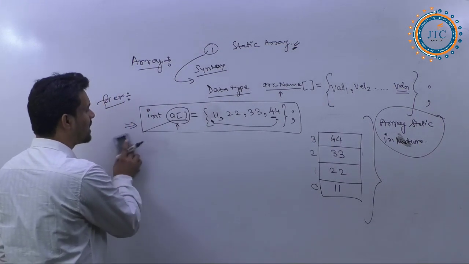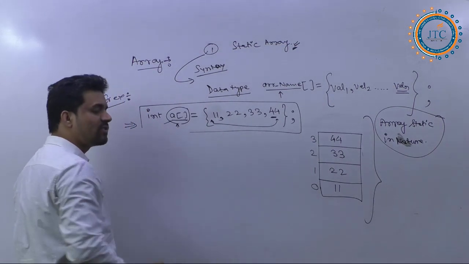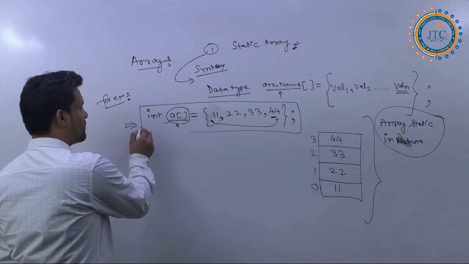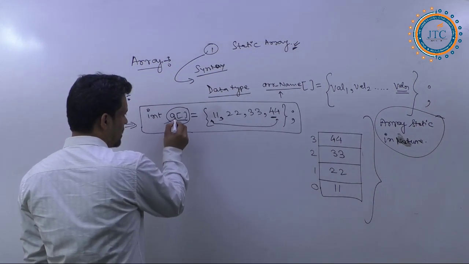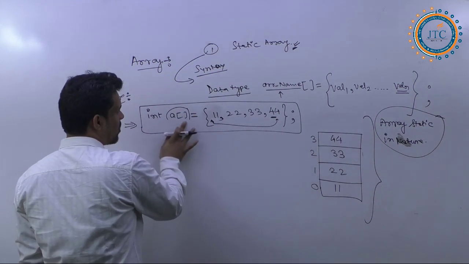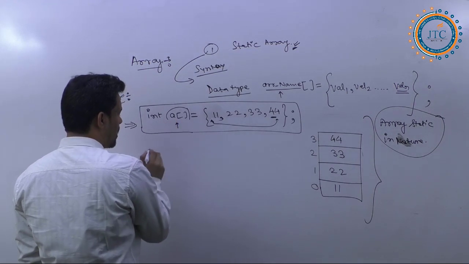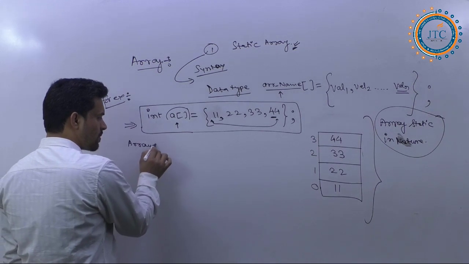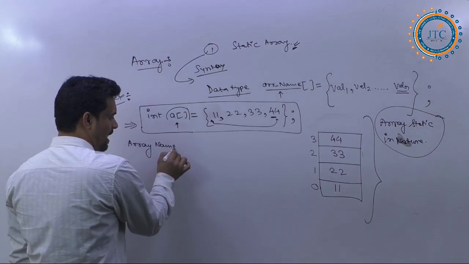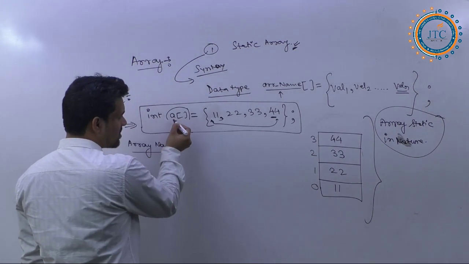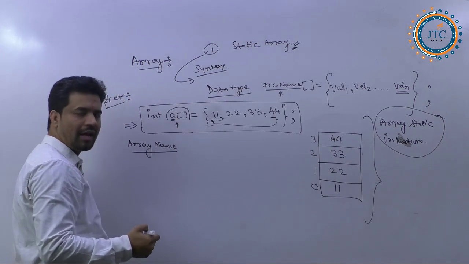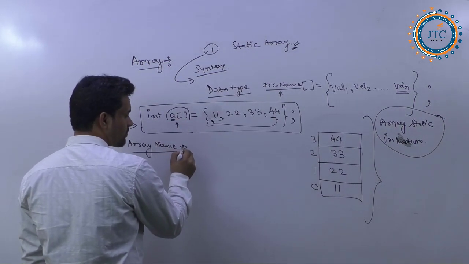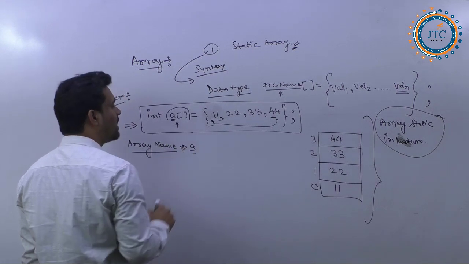The concept is something like this. In the case of Java, we call this A the array name. A is the array name.